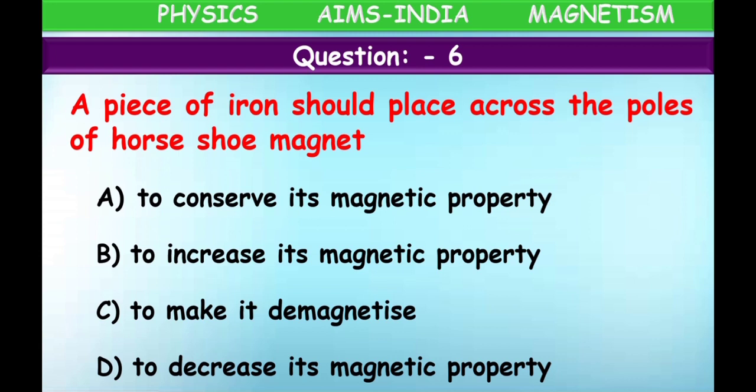So to conserve means to protect. To protect the magnetic property, we have to take care. We have to keep an iron piece across the poles of the horseshoe magnet. So what is the correct answer, children? Correct answer is option A, conserve. Here conserve means protect.